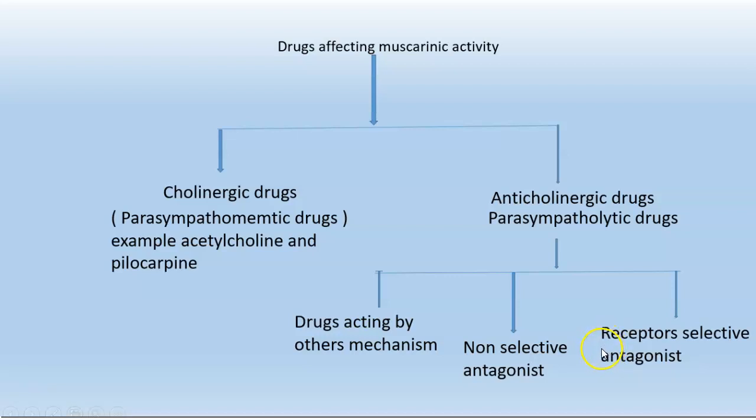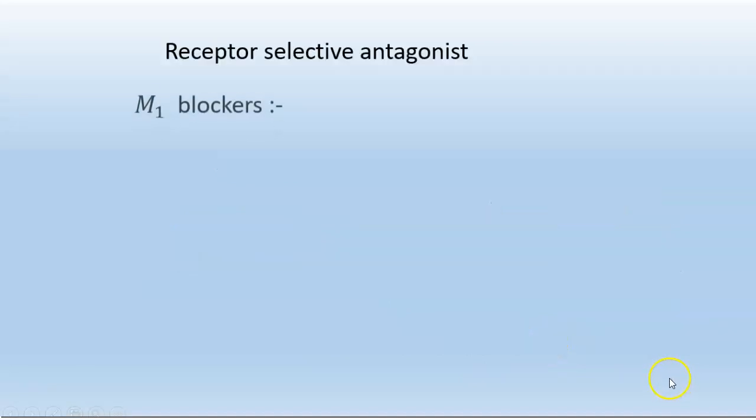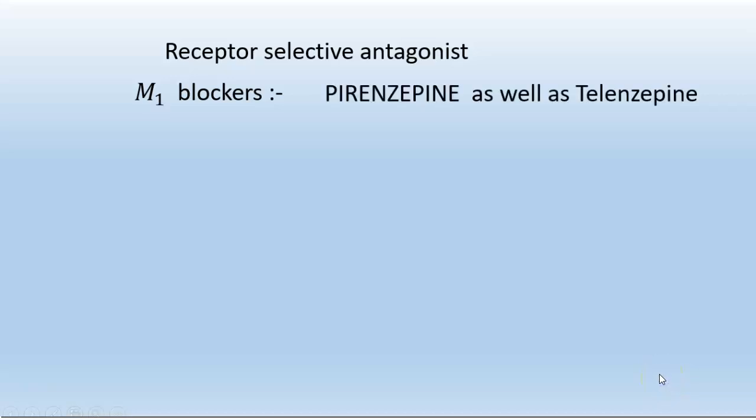We have a group of drugs acting by some other mechanisms. Let me discuss one by one. Receptor selective antagonists are classified into three types. One is M1 blocker. Example: pirenzepine as well as telenzepine.